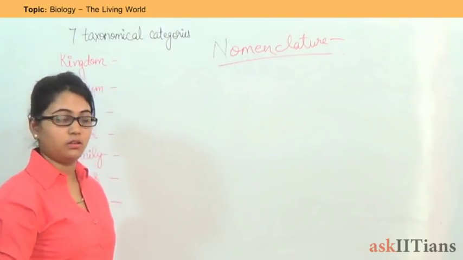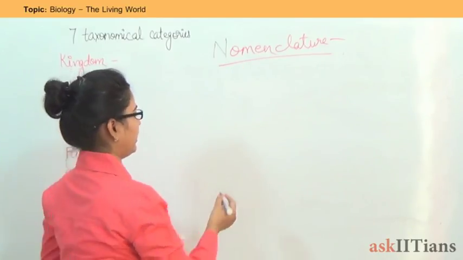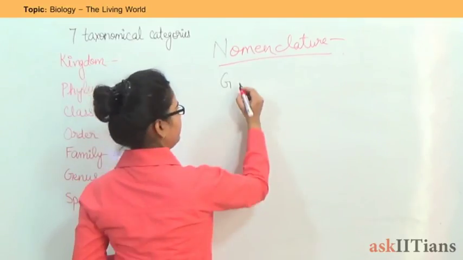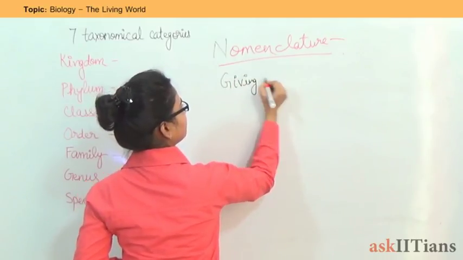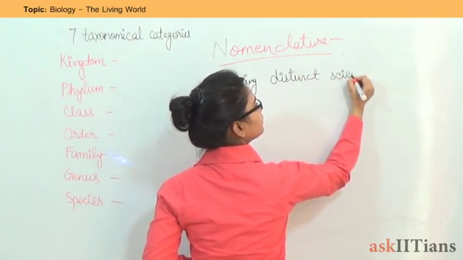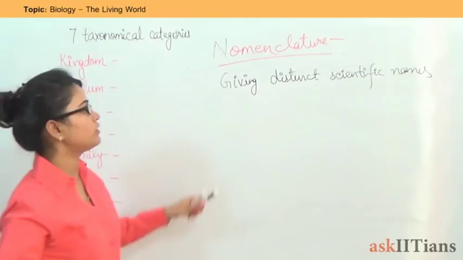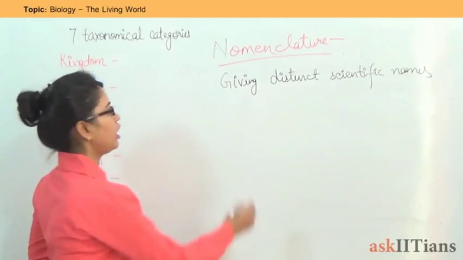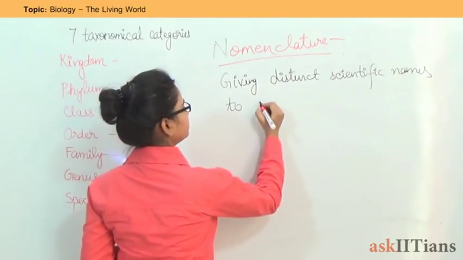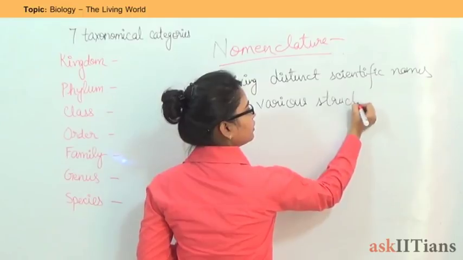What is nomenclature? If we look at the term, nomenclature is giving distinct scientific names to various structures, including living organisms, for their identification.